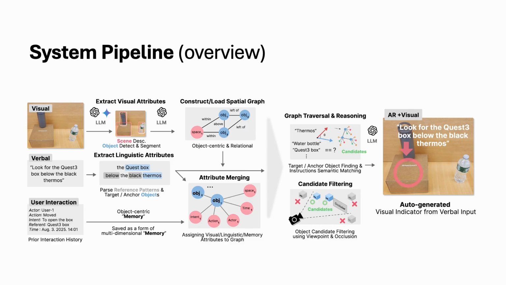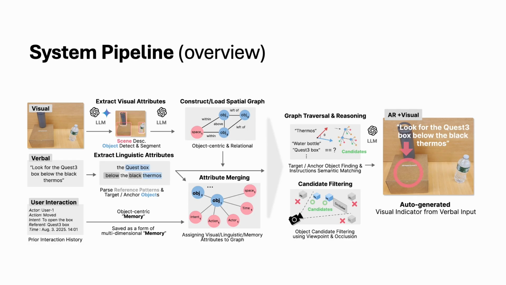Our pipeline begins with a remote expert's verbal instruction. The local user streams the view from their AR device to the expert, who then issues a query, such as, "Look for the blue quest box below the black thermos." We first extract linguistic attributes from the spoken instruction and identify intrinsic object properties in the description. Any distinctive attribute, such as color, size, shape, or texture, is used to narrow down the target object. In this example, the key attribute is the color black.